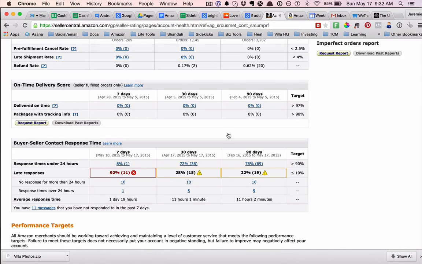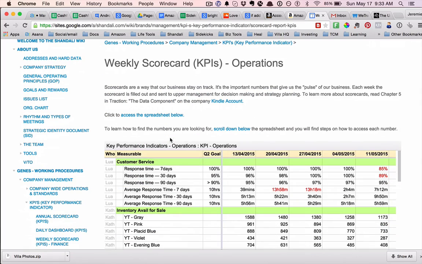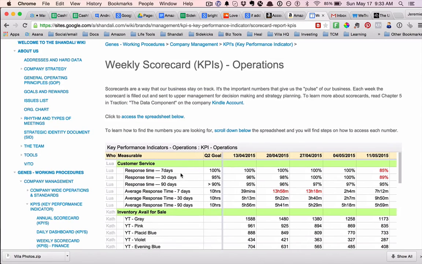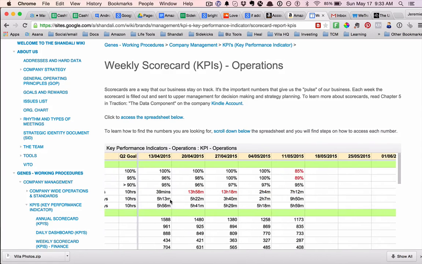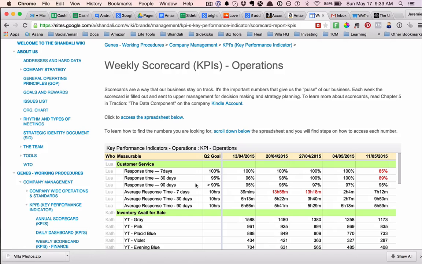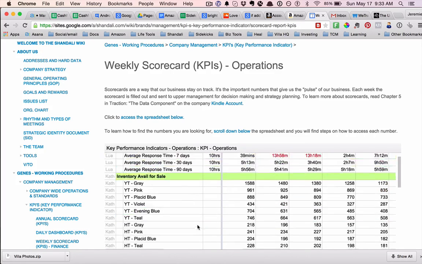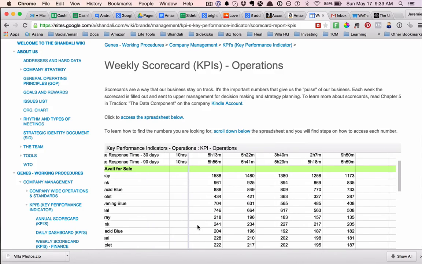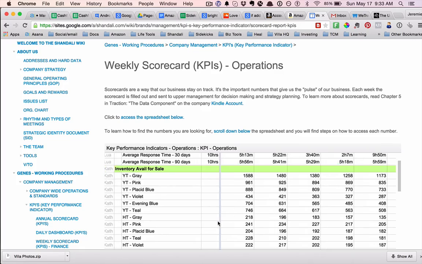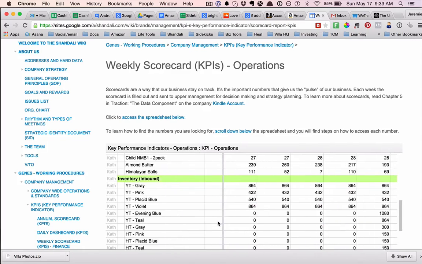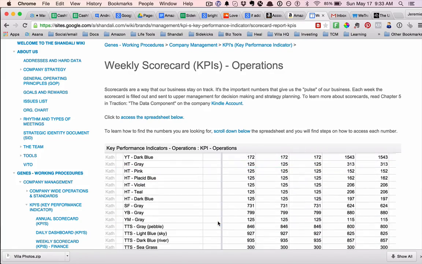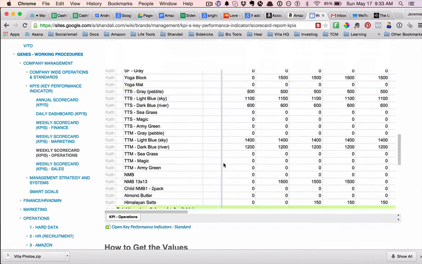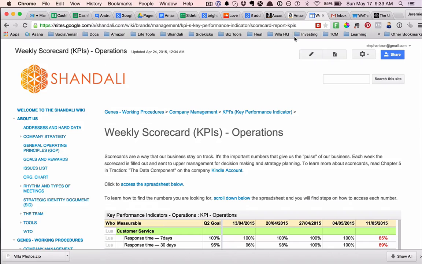So what's the issue? And I think I saw the issue is that she's only looking at the one account, Shandali. She's forgetting about Zimtal, so we got to add in Zimtal here so she can measure it every week. This is only Shandali stuff. So that's what I mean. It's stuff that's important, right? And every time there's a break in the system, it's like, oh, we messed that up. We have to add it into the KPI so that people are accountable for it. And all these numbers, I never look at these, but Arlene uses these numbers for reordering inventory and all that. So yeah, and that's basically it.